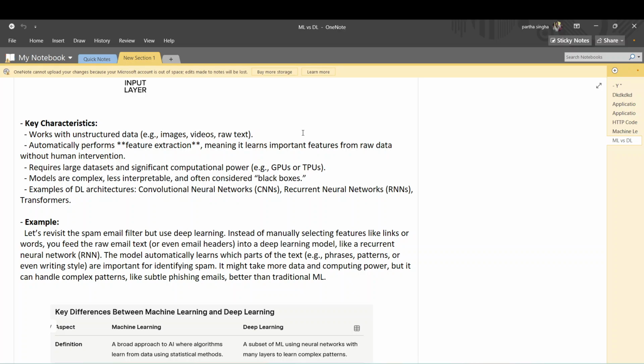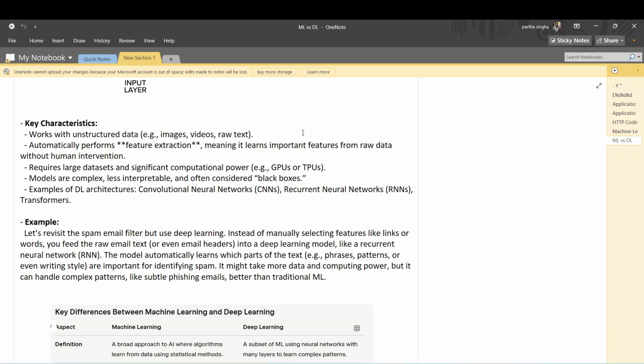But in the case of deep learning you don't need to perform feature extraction or feature engineering manually. Meaning it learns important features from raw data without human intervention. It automatically learns from the raw data. You don't need to do this manually.